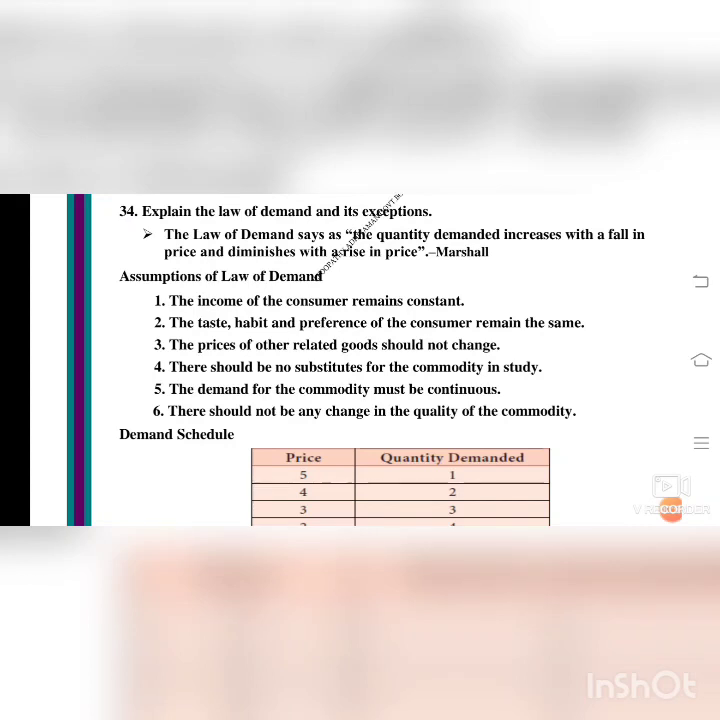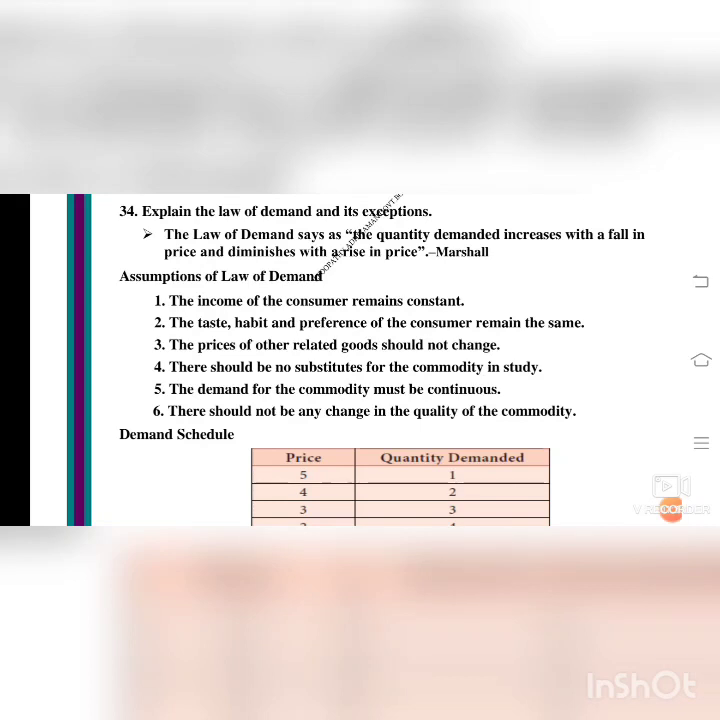Next one, the prices of other related goods should not change. That is, if another brand of coffee or tea or newspaper is coming, it must not be changed. The same like this product, you must get it, isn't it? So this will bring a correct demand to the consumers. There should be no substitutes for the commodity in study. That is, if there is a substitute for the product, what will happen? The consumer will go to the cheaper product or which he gets very easily. So there will be no lack of demand in our own regular product.